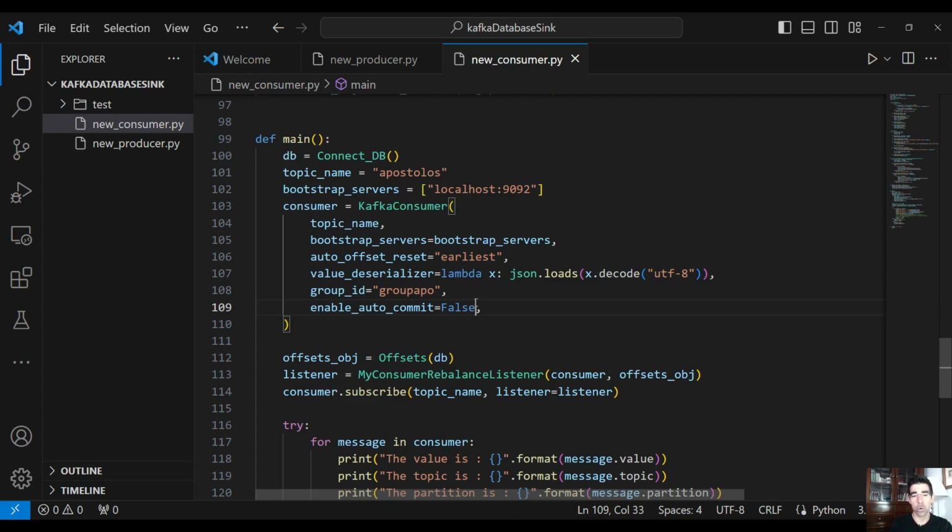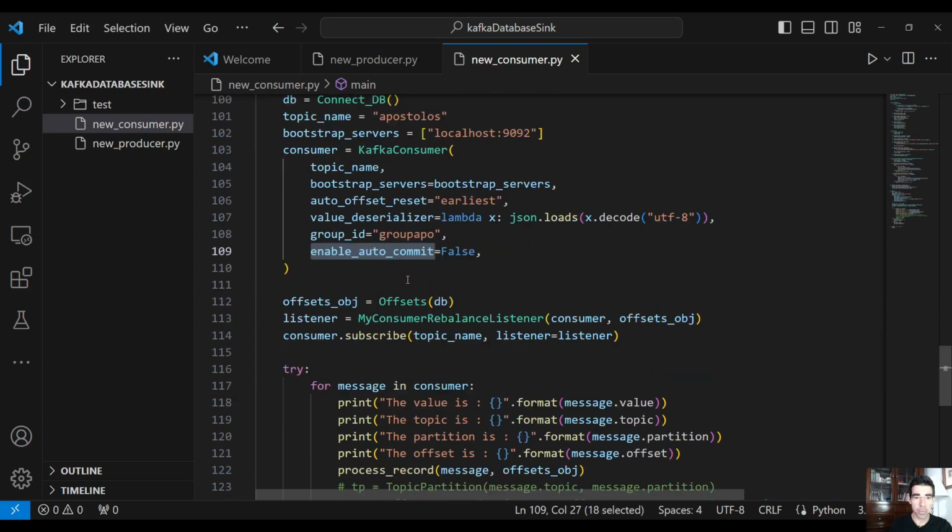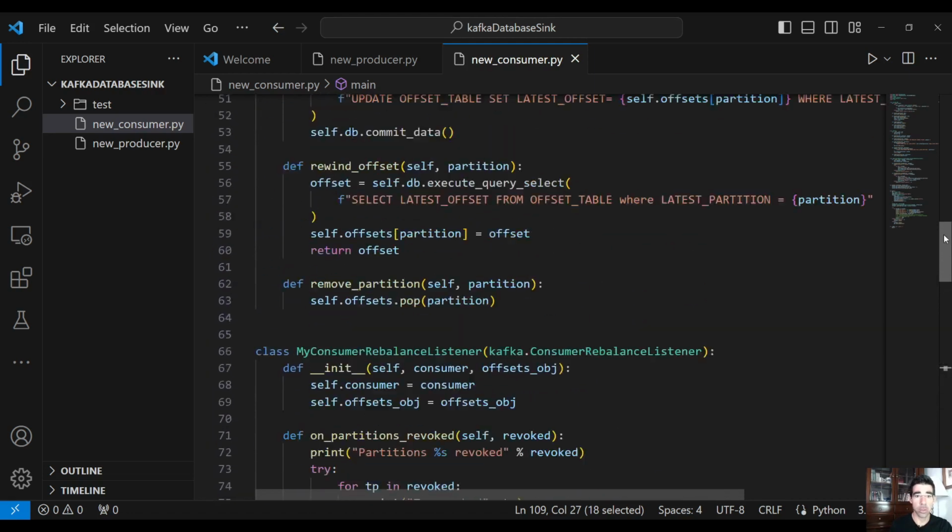We are going to store the offset in our database and use that offset in case something happens and we want to start the consumer from that specific offset. So we don't commit here. The next thing we need to do is create an offset object to which we pass the database connection. Of course, there are plenty of ways to do that.